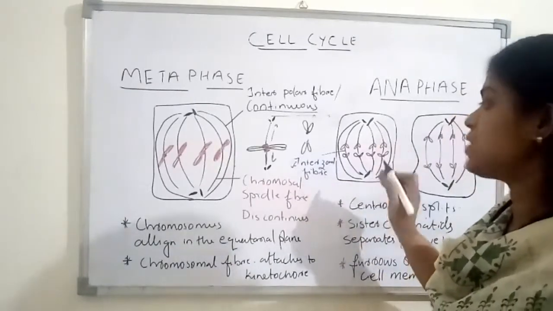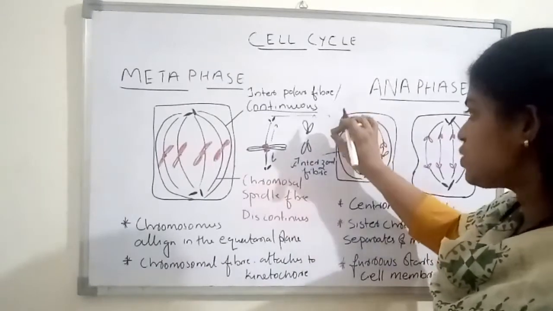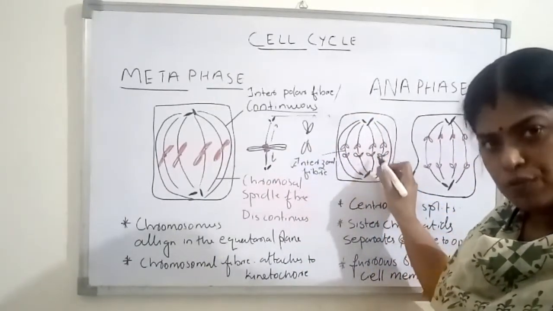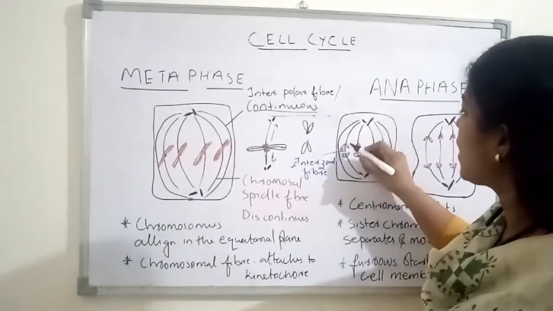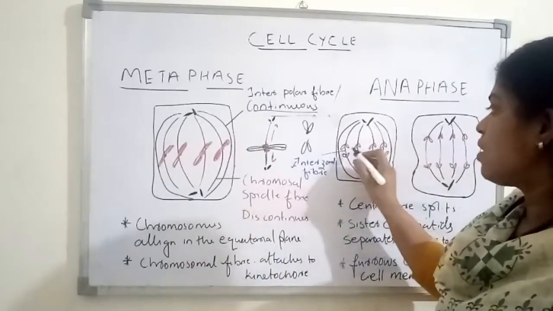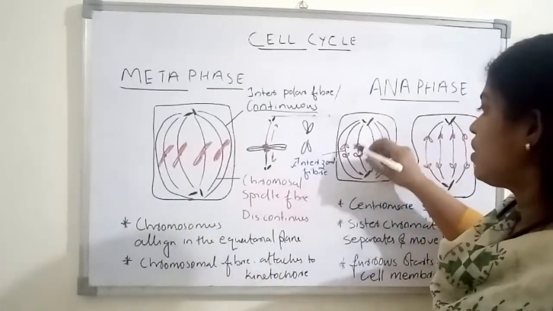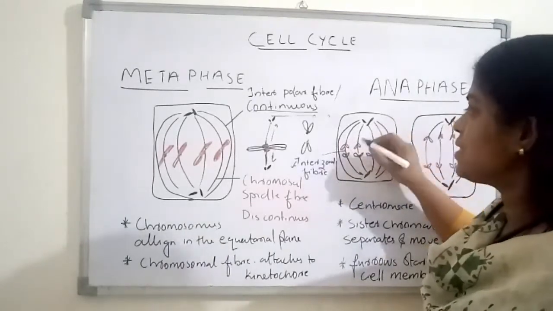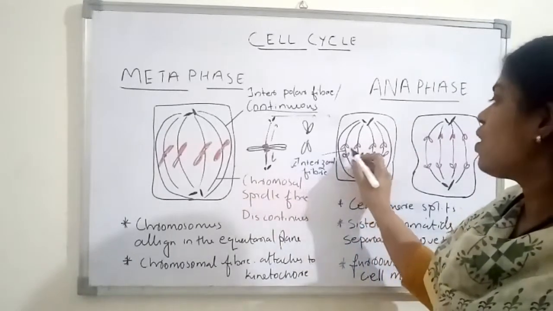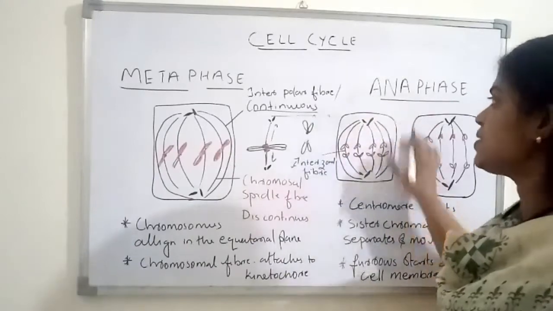Okay, in the first stage of anaphase, you can see that the centromere has already split, the interzonal fibers have started to form, and the sister chromatids have started to move to the opposite poles. It is not a big distance, not a huge distance in between. Still, it has started to move to the pole. A small distance is what you can see between the sister chromatids over here. This is the early anaphase.